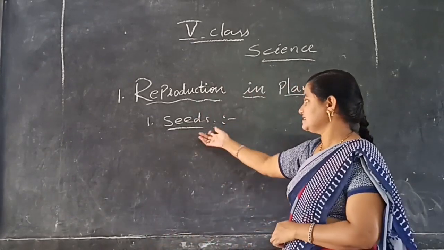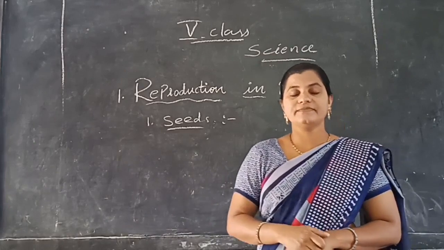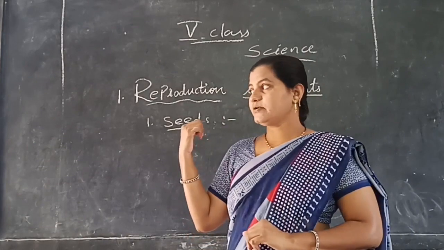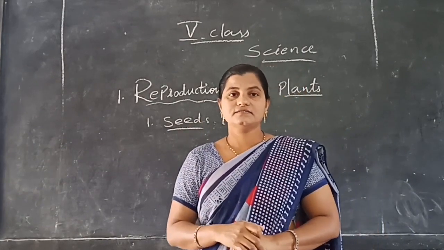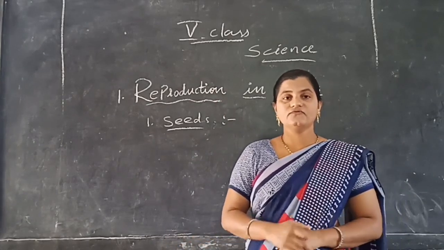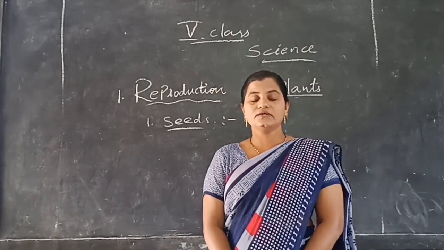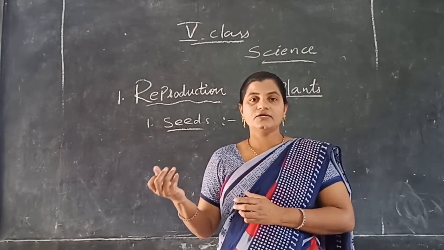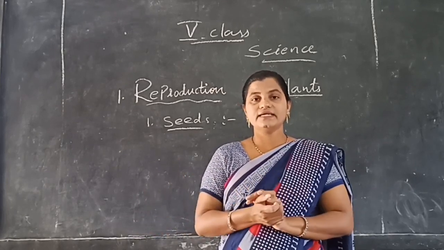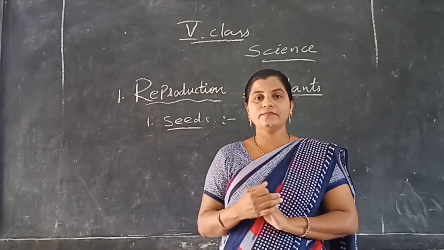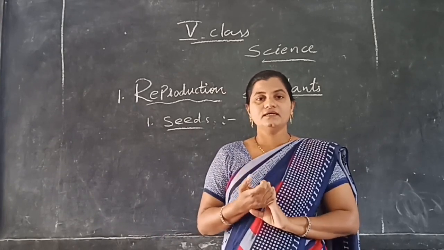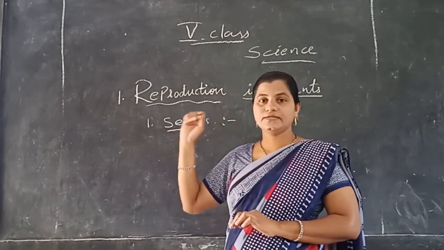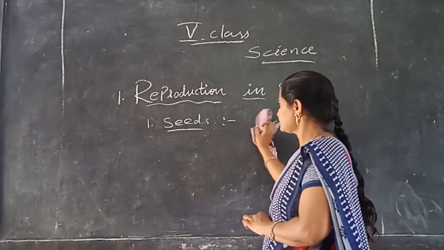This is about reproduction by seeds. Once again I will repeat, reproduction by seeds. We commonly see this type of reproduction in flowering plants. These flowers convert into fruits, and obviously fruits contain the seeds. When the fruit ripens, the seeds fall down on the earth, and when they get favorable conditions, the seeds germinate into a new plant. Like this, new plants are formed from seeds. Such a process is known as seed germination.